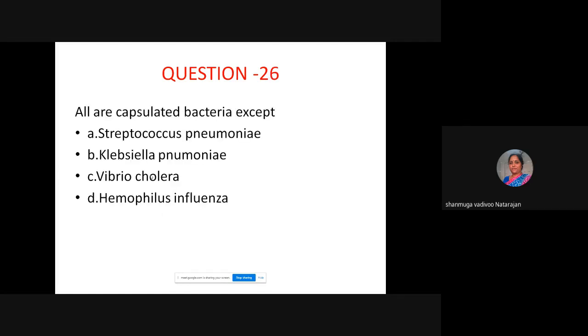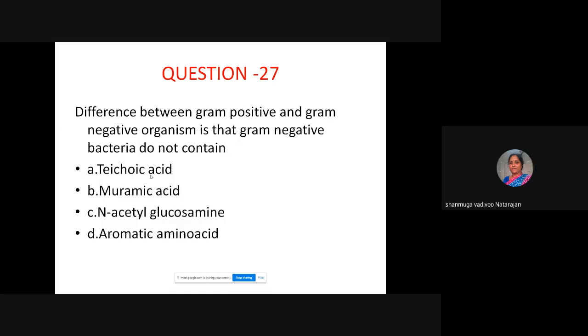So all are capsulated bacteria except Strep pneumoniae, Klebsiella pneumoniae, Vibrio cholerae, Haemophilus influenzae. Yeah, Vibrio cholerae is not capsulated. All the others are capsulated bacteria. But when virulence increases, some of them acquire a capsule also. But that is not for this study. Sometimes they also get it.